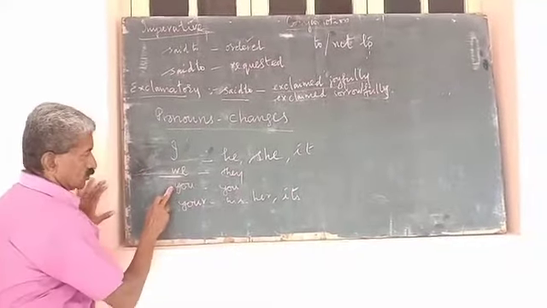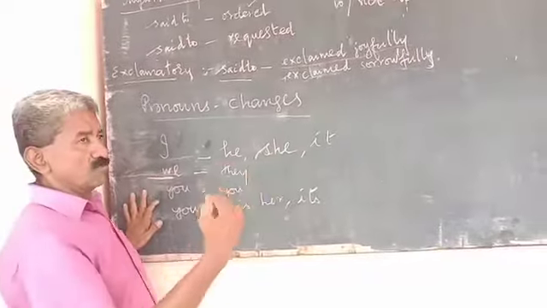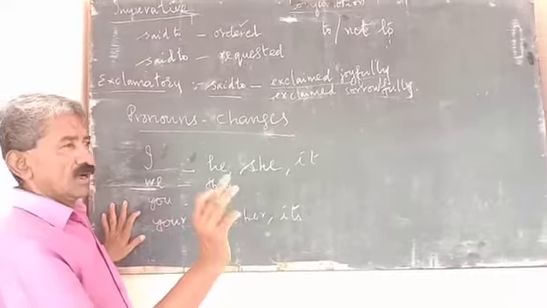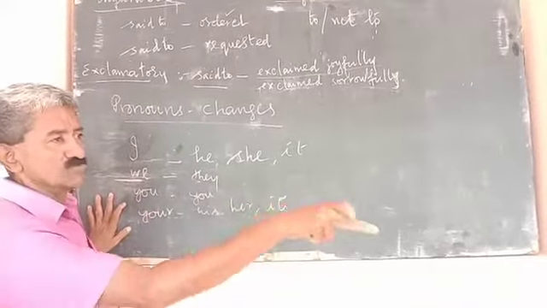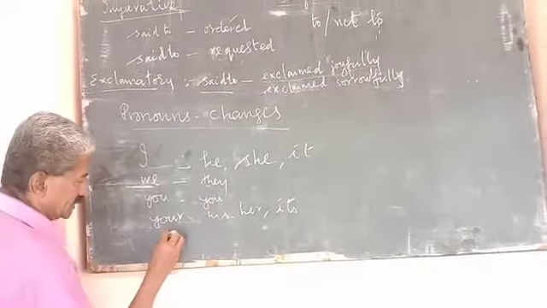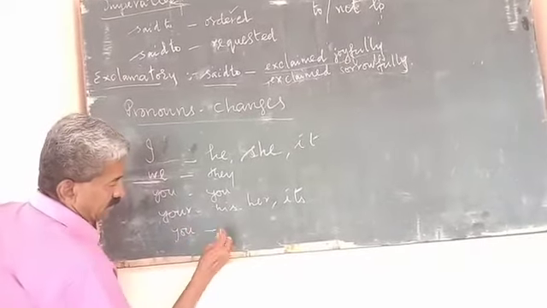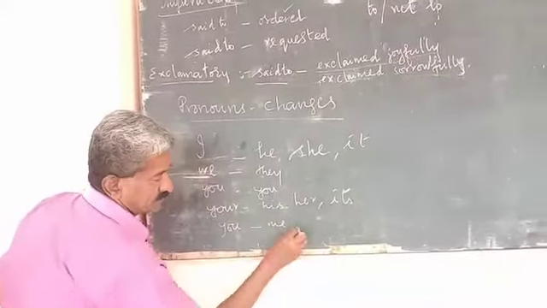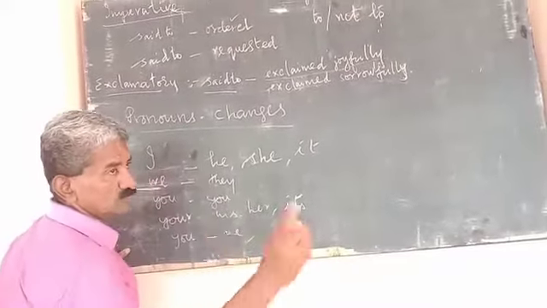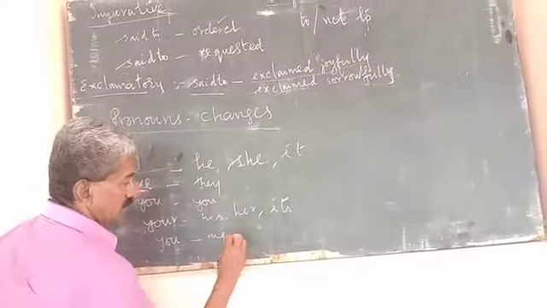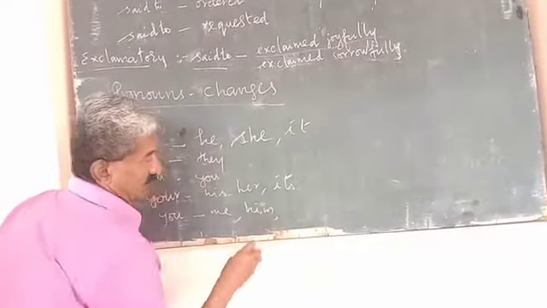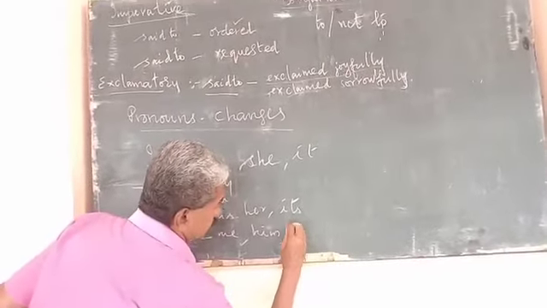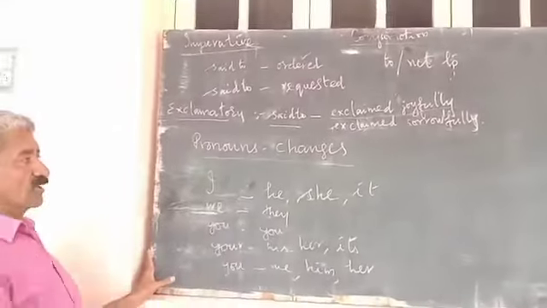Another: you see there is 'you come to me', where you refers to the subject. 'I carry you', where you becomes an object. In that case, it may differ. If it refers to first person, it will become me. If it refers to masculine, it becomes him. If it refers to female, it becomes her. So these are all the pronoun changes.